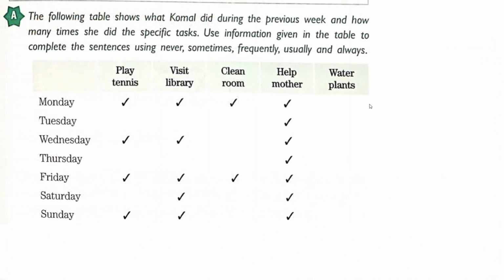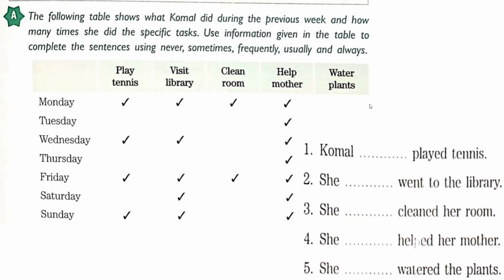So let's do the book exercise based on it. The following table shows what Komal did during the previous week and how many times she did the specific task. Use information given in the table to complete the sentences using never, sometimes, frequently, usually and always. So in the table it's given that she plays tennis only on Monday, Wednesday, Friday and Sunday. In the same way, you can see that she helps mother every day, but she never waters the plants.